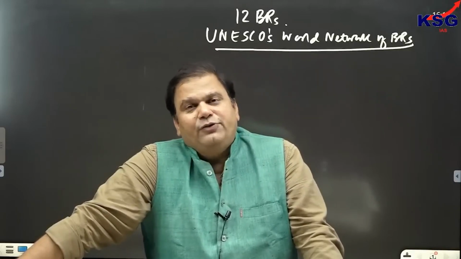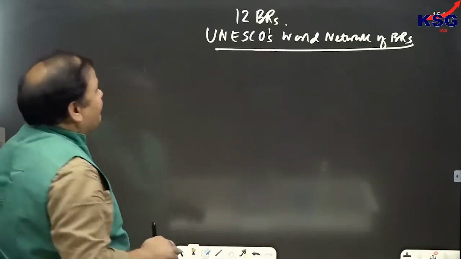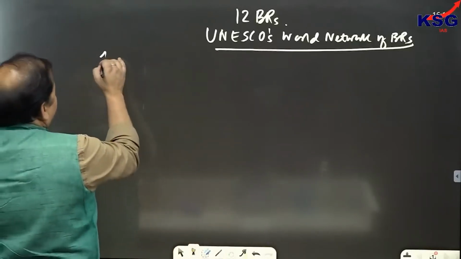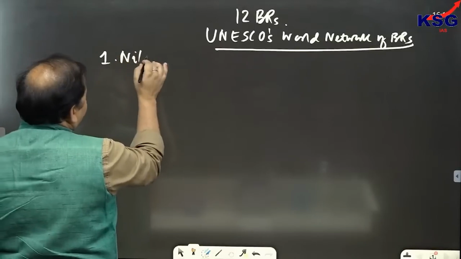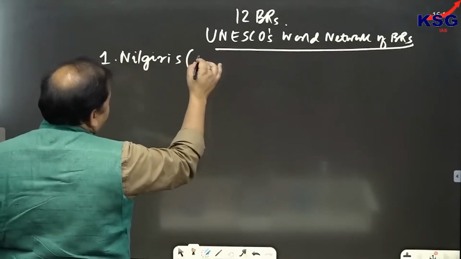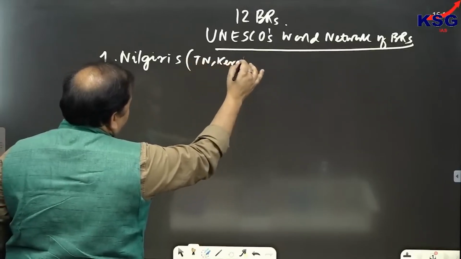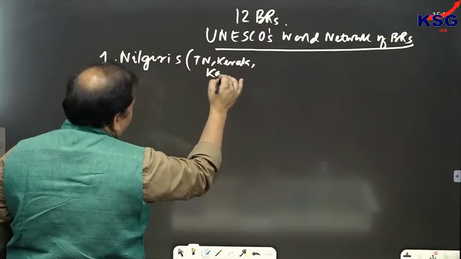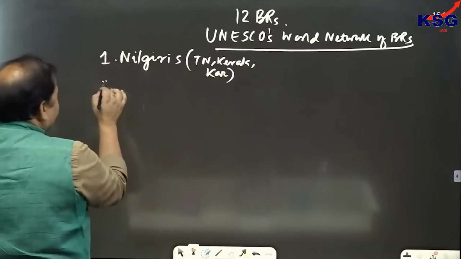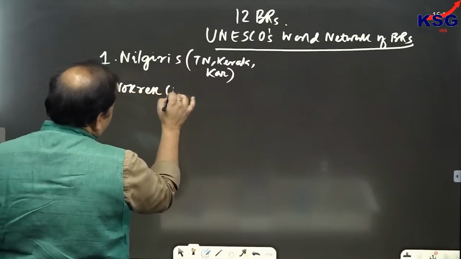But out of the 18, these 12 which have been included in that, you have to remember. One is Nilgiris, and it stretches out in 3 states, Tamil Nadu, Kerala and Karnataka. Then second is Nokrek.